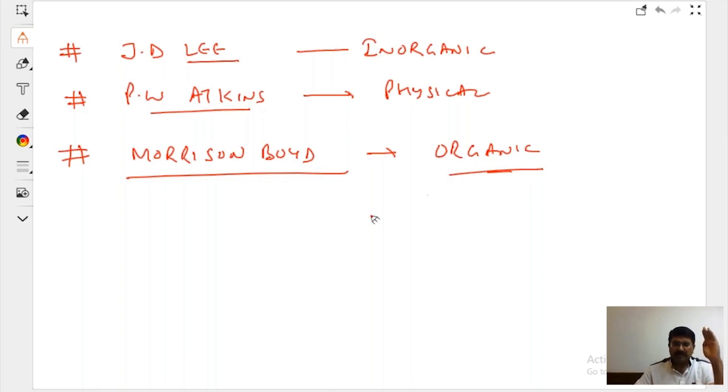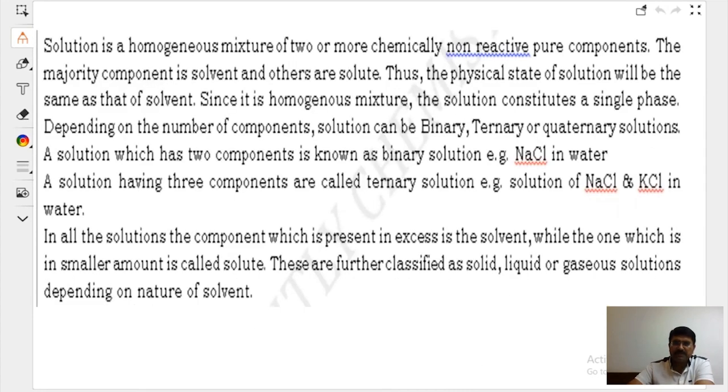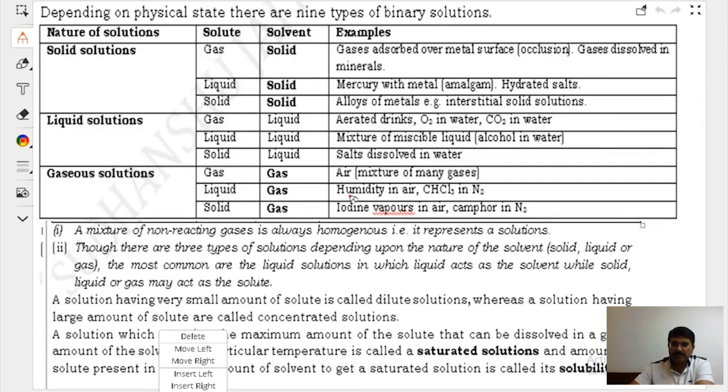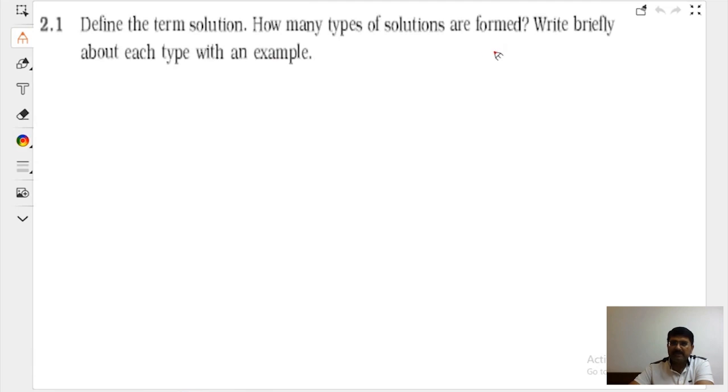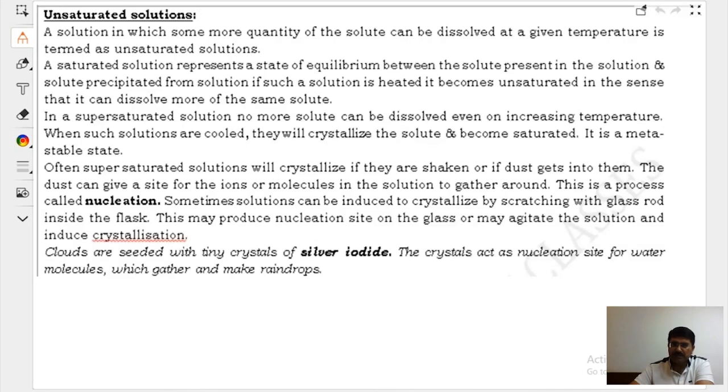Right? So right now I start with solutions. Let us take a tour of what I'll be discussing in this session. We will have an introduction about the chapter, that is solutions. We will be discussing what solutions are and the types of solutions, right? That's the reason I'm saying do not make any notes. I will be discussing the questions from your basic NCERT book. I'll be telling you more about solutions.